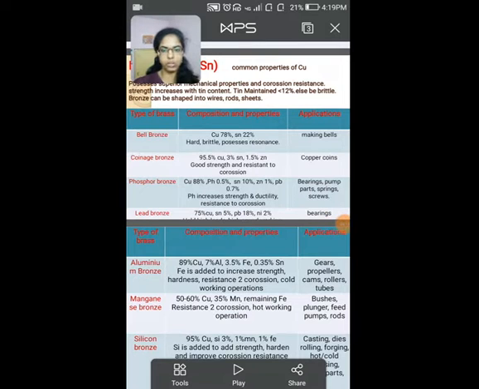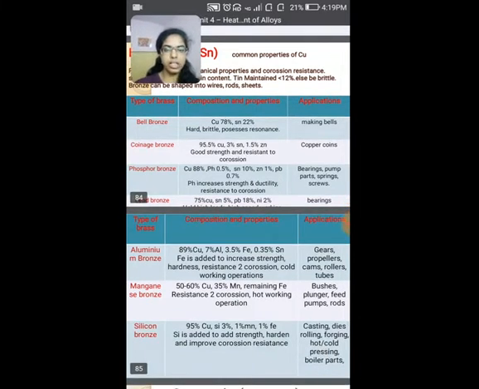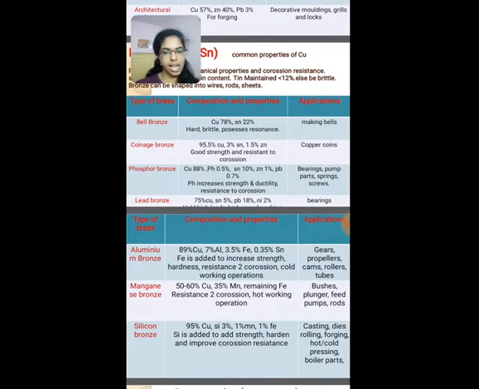Coming to bronze, bell bronze has 78% copper and 22% tin, and it is hard, brittle, and possesses resonance. Bell bronze is used in making bells. And we have phosphor bronze. It contains 88% copper, 0.4% phosphorus, 10% tin, and zinc 1%, which has high ductility and high corrosion resistance. Phosphor bronze is used in bearings, pump parts, springs, and screws.